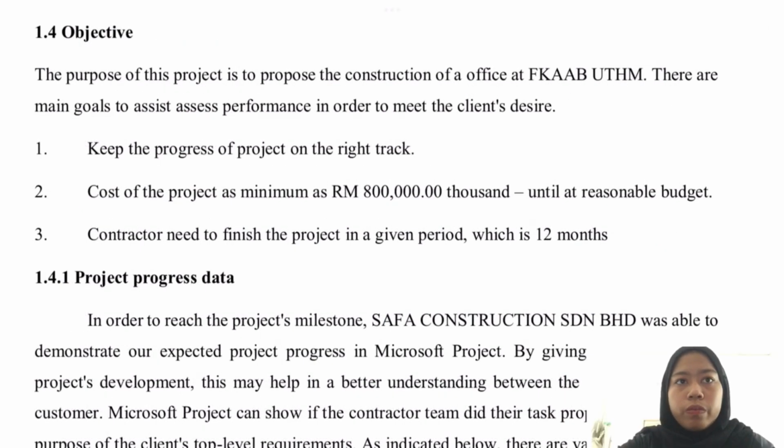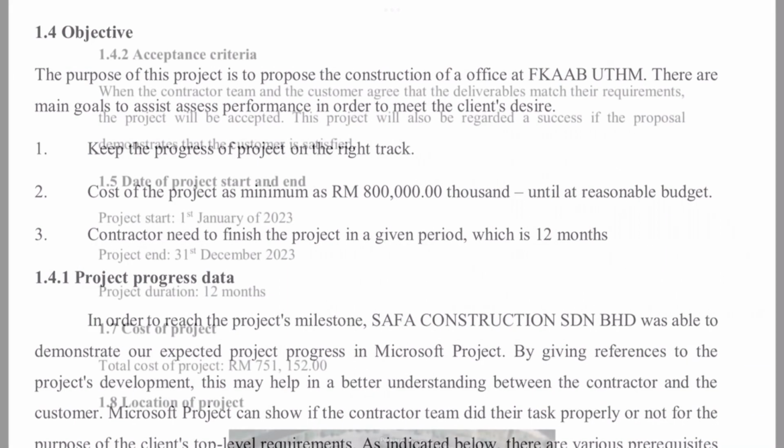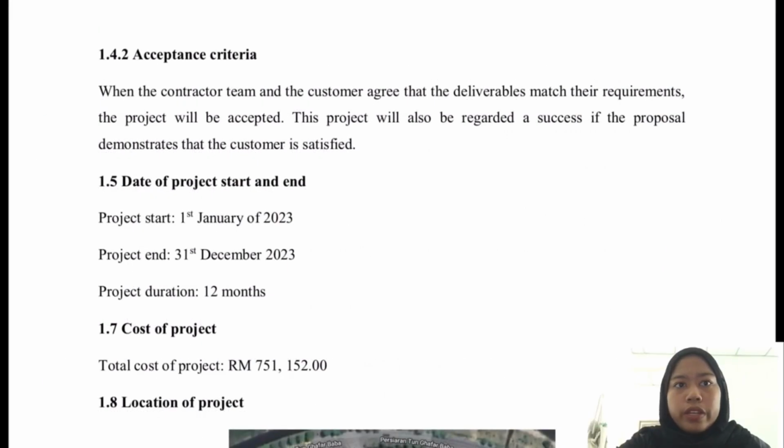Next, for the objectives of the project, the first one is to keep the progress on the right track. The second one is to keep the budget to a minimum, under 800,000. The third one is that the contractor needs to finish the project in the given period, which is 12 months. Next, for the project start and end dates, it starts on 1st January 2023 and ends on 31st December 2023, so it is a one year given period.